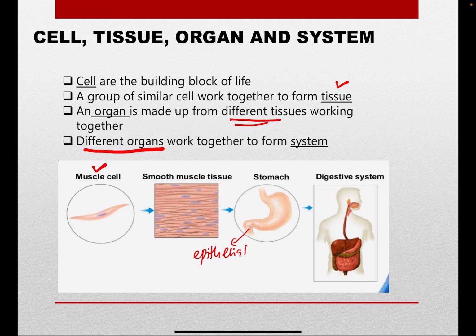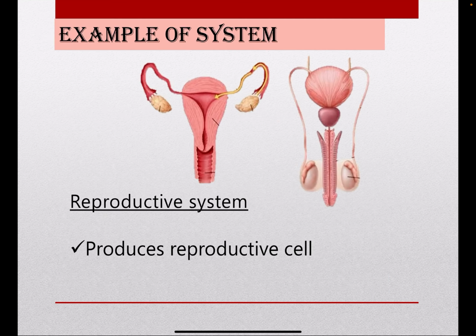For example, digestive system. Digestive system consists of a stomach, esophagus, small intestine, large intestine. So all these organs work to form a digestive system.